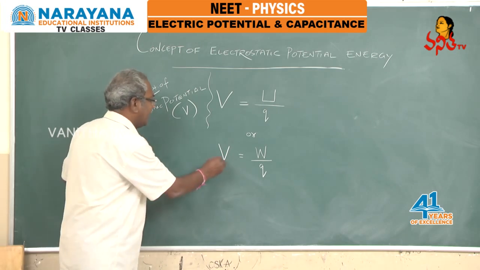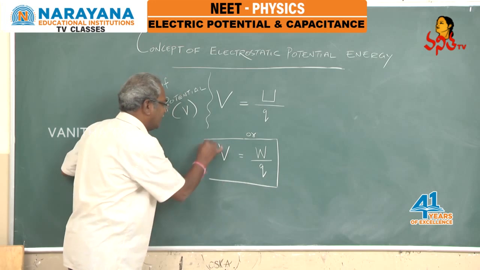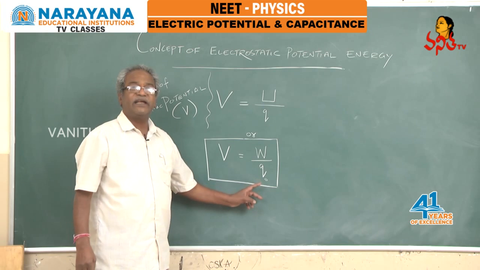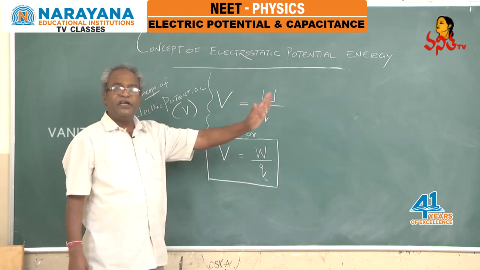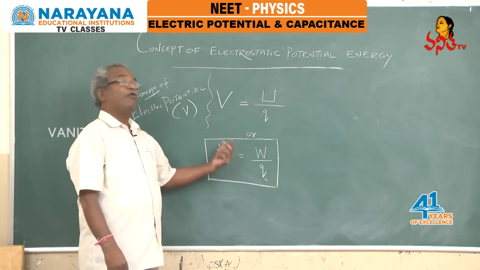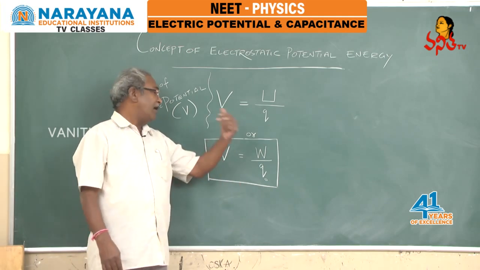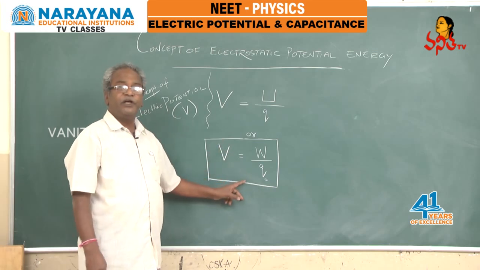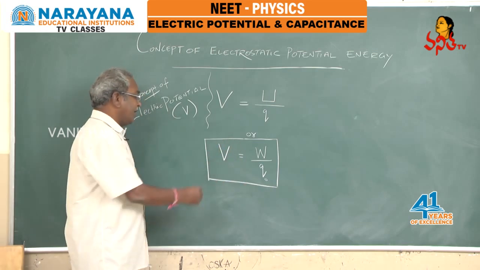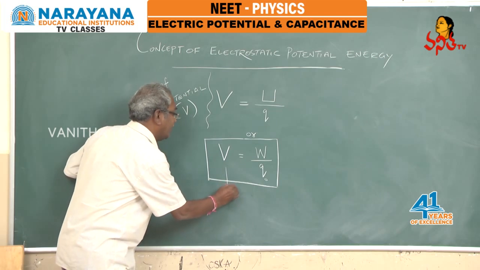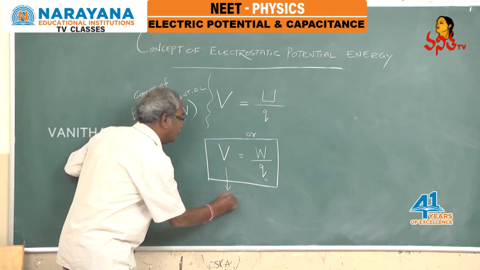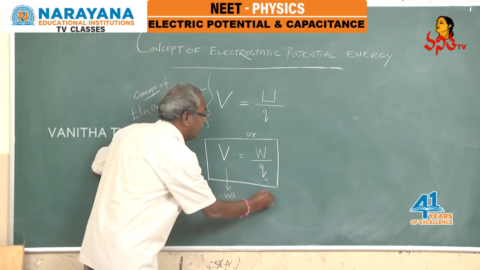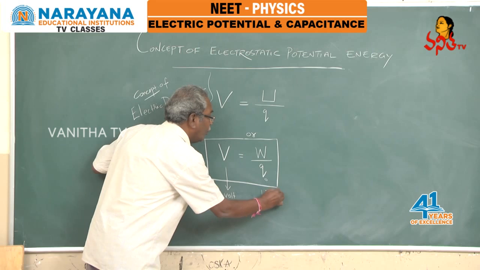Therefore, we can say that electric potential equals W by Q naught, where Q naught is a test charge brought from infinity to a particular point. Therefore, electric potential is the work required to move a unit positive charge from infinity to a point in the electric field, and the SI unit of electric potential is the volt. And 1 volt is equal to 1 joule per coulomb.